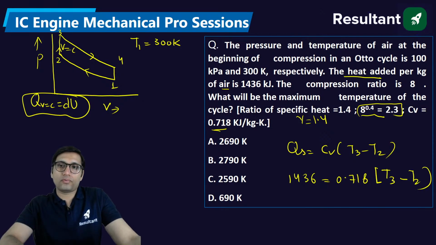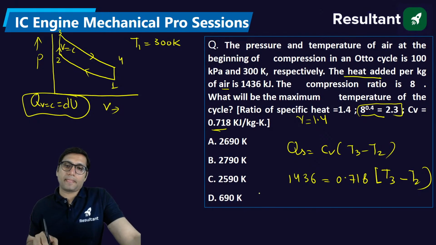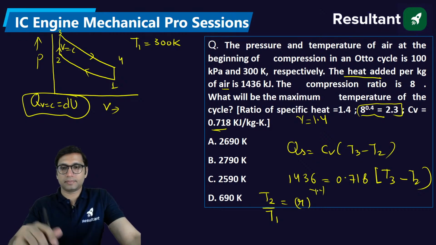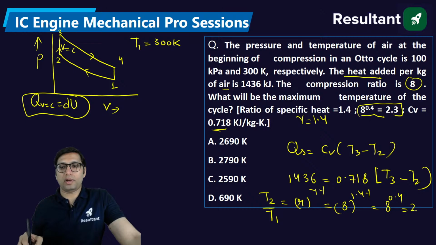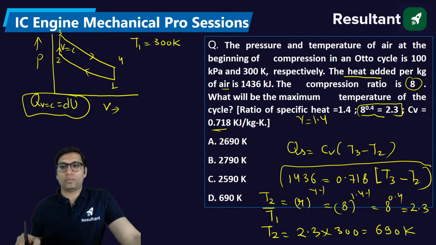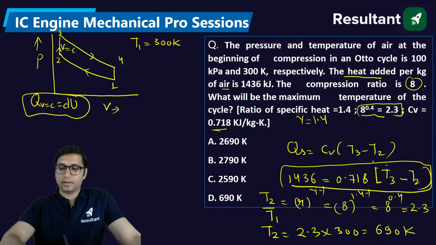So how will you find the value of T2? My dear, we also know one relation: T2 by T1 is equal to compression ratio to the power gamma minus 1. Do you know this relation? Compression ratio is given, 8. 8 to the power 1.4 minus 1, that is 8 to the power 0.4, is equal to 2.3, given in this question. So T2 will be equal to 2.3 into 300. From here you will get 690 Kelvin for T2. And if you get the value of T2, you can just put T2 here, you will get T3. Okay. Are you all getting the answer?